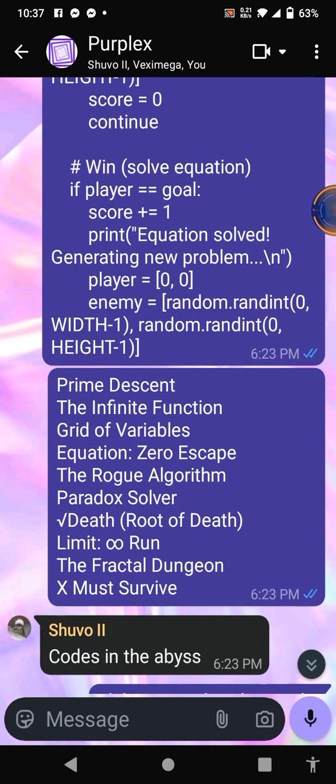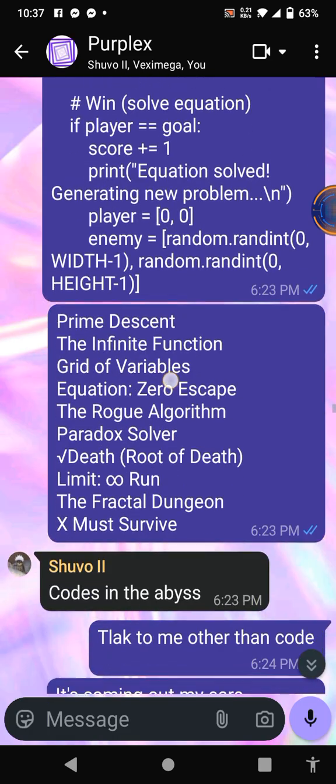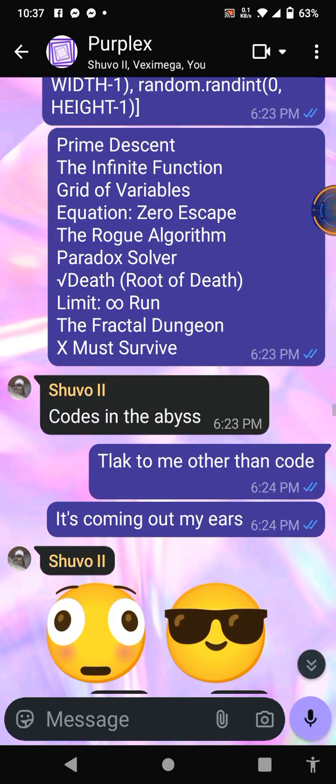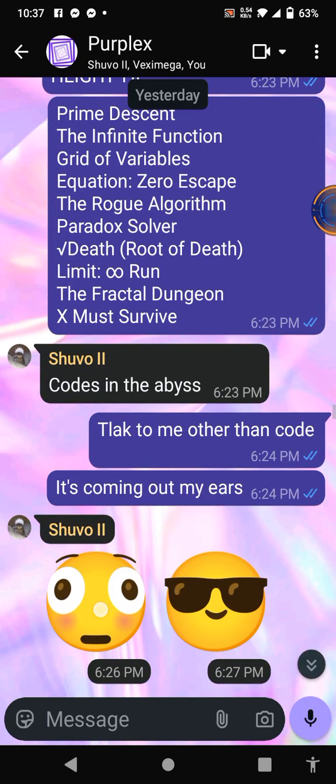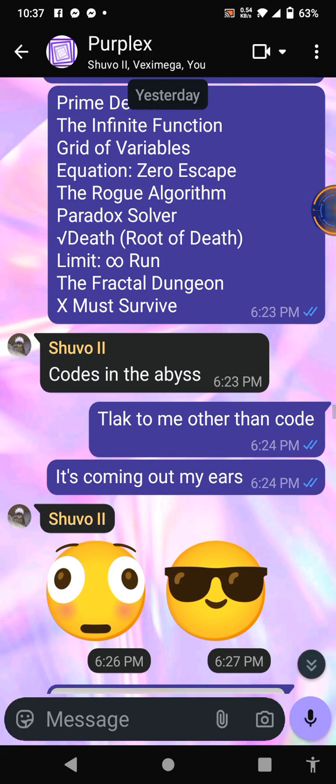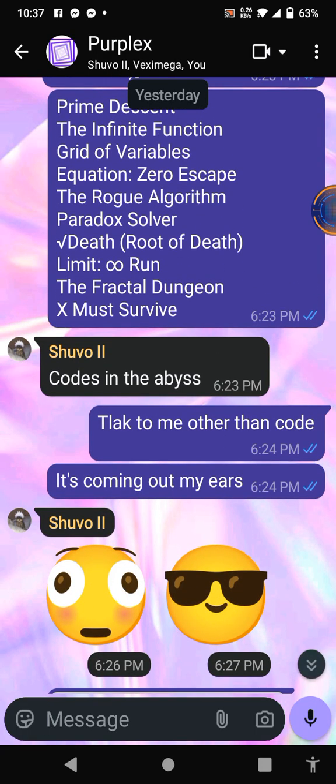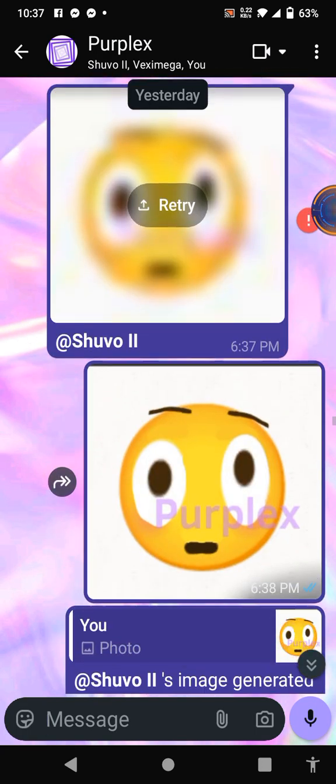And here are the names for it again. Codes in the Abyss. Talk to me other than code. It's coming out my ears. And then he wanted me to generate these two. And I was getting tired and I only wanted to do the first one. So I did.